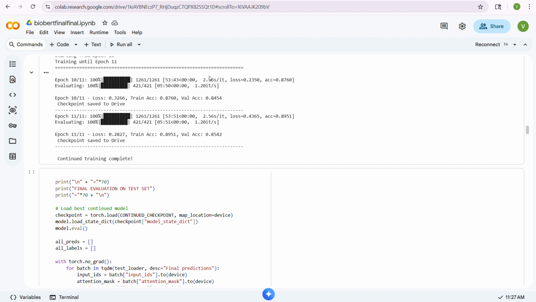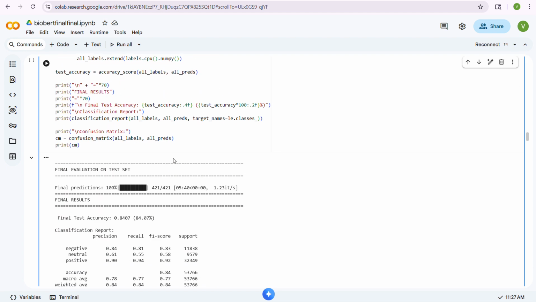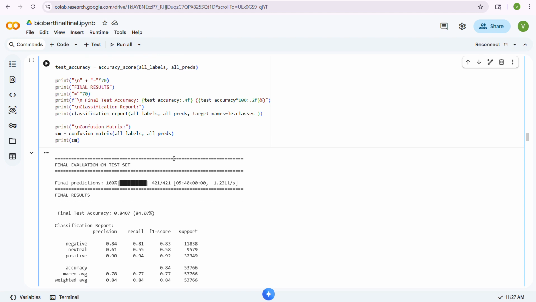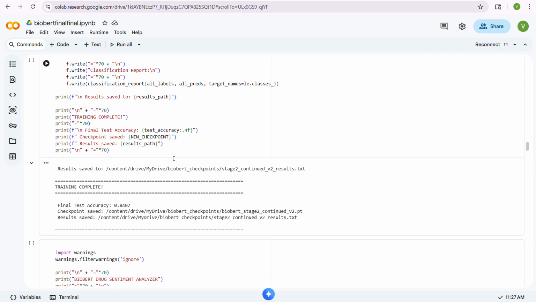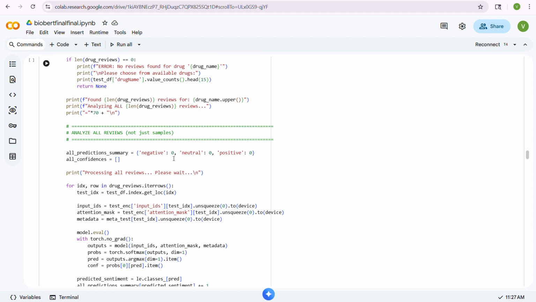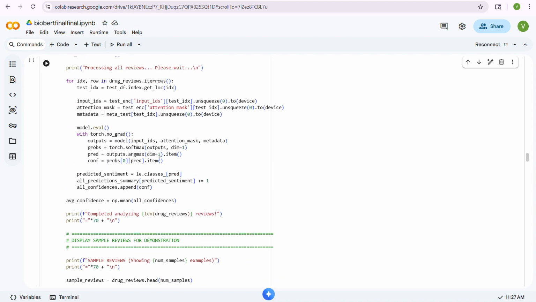In the BioBERT model, we acquired a training accuracy of 0.89 and validation accuracy of 0.85. Here we can see the difference between the training accuracy and validation accuracy is low, which is more preferable in ML and DL. So we acquired some good accuracies. Here is the final result, a test accuracy of 0.89, which is very good compared to the other models. So this is such a good model so far. Later, this is what we attained.